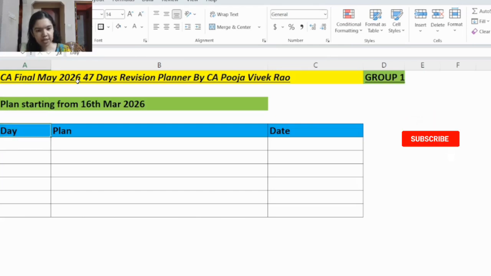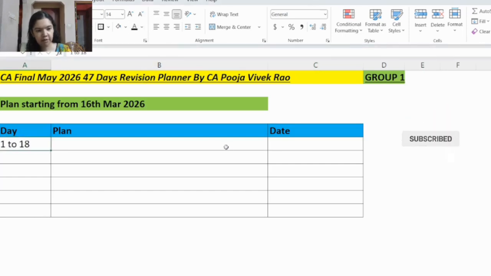So actually this is a summary of the plan. So this plan is available in the PDF format as well, detailed day-wise plan. So if you want information about the detailed PDF, please stay with me till the end of the video. So now let's see what this plan is all about.